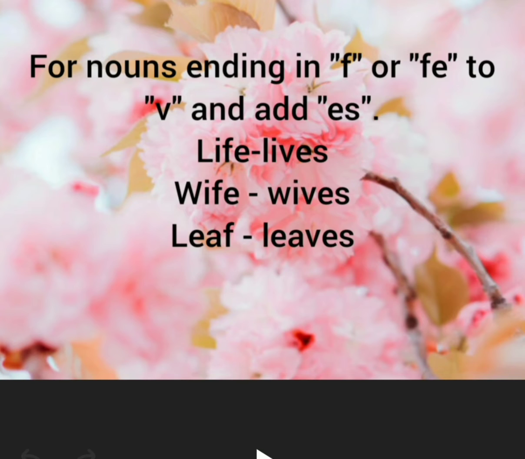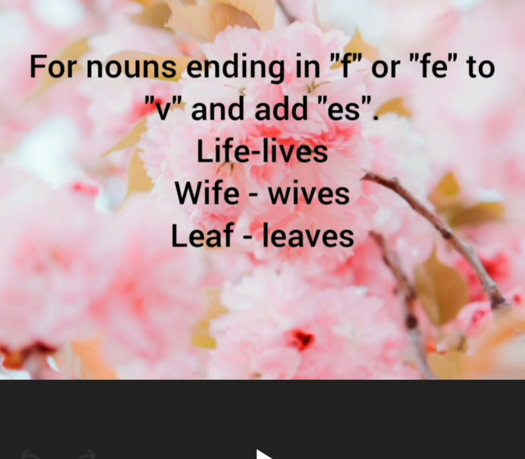The word life ends with F and E. So when we want to write the plural noun of life, by adding V and ES, we get lives.